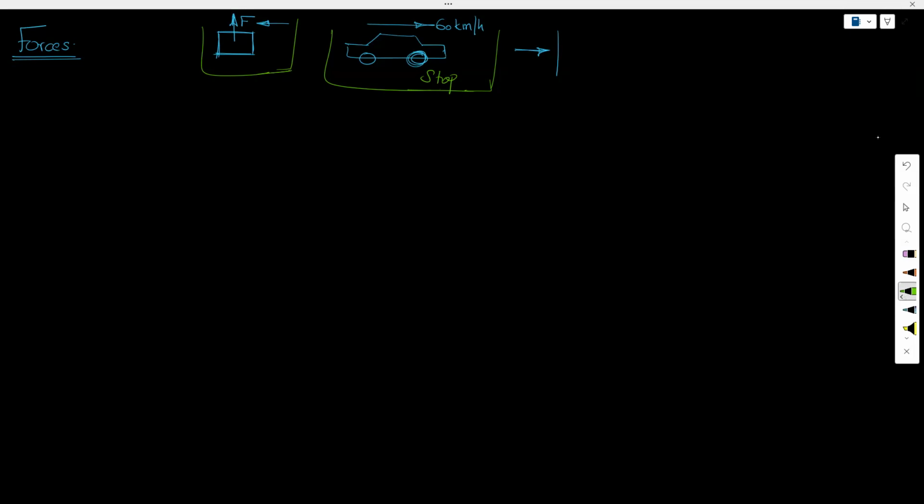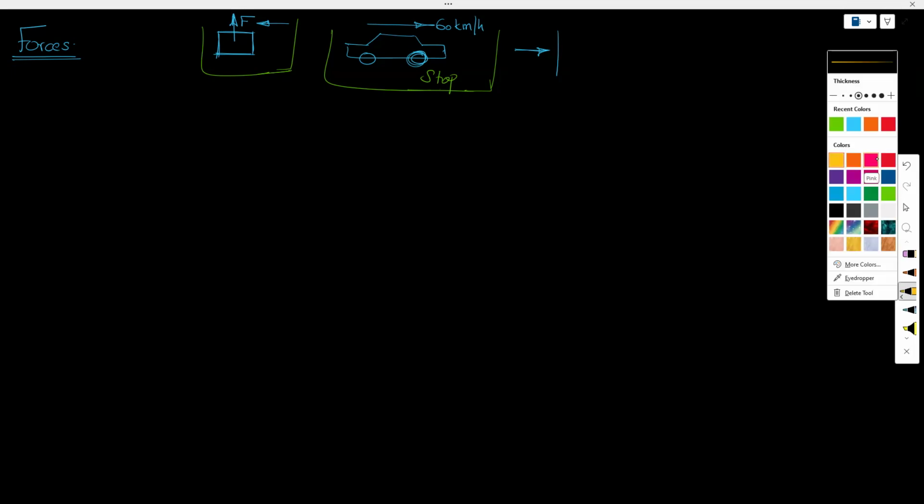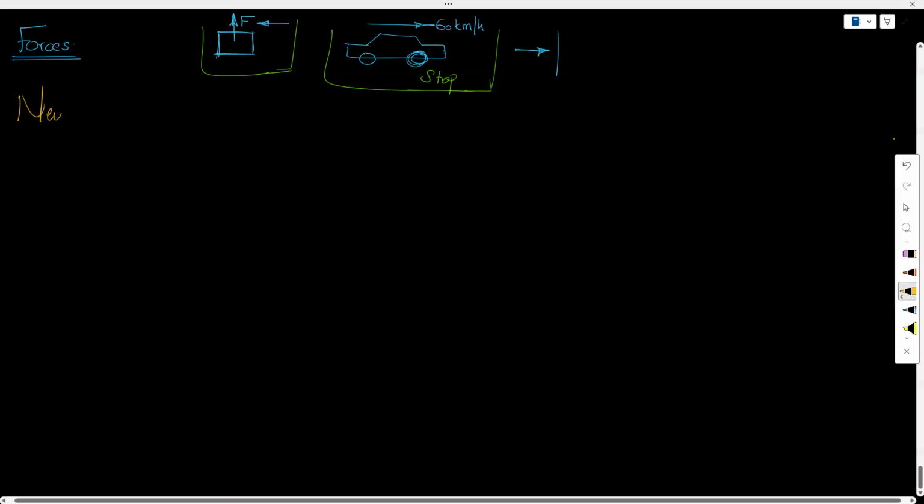So Isaac Newton was the scientist who was involved in the scientific discoveries of forces and making the theories about the forces. There are three laws proposed by Isaac Newton. So we call that Newton's laws of motion.